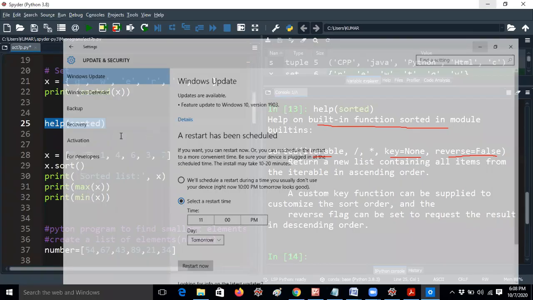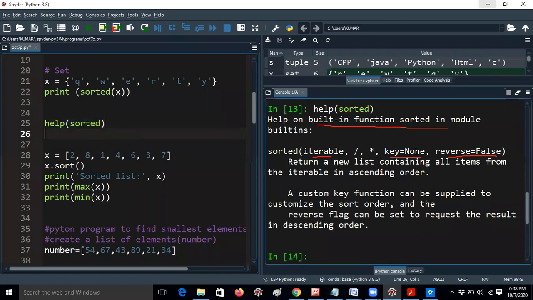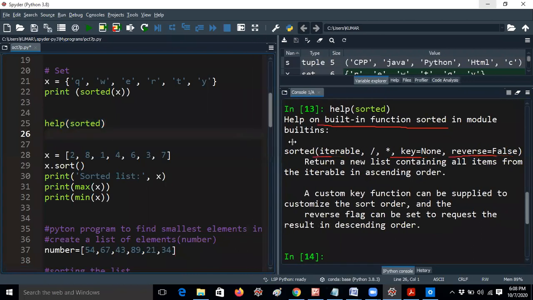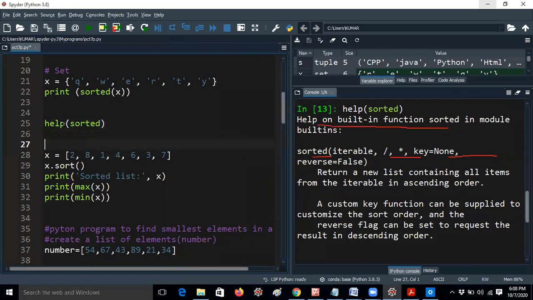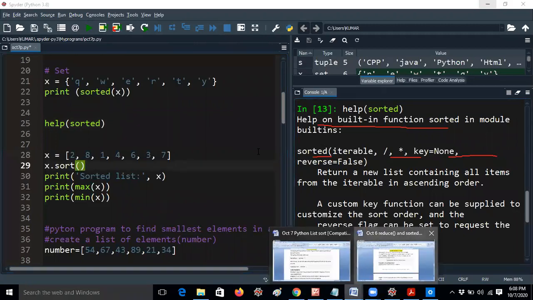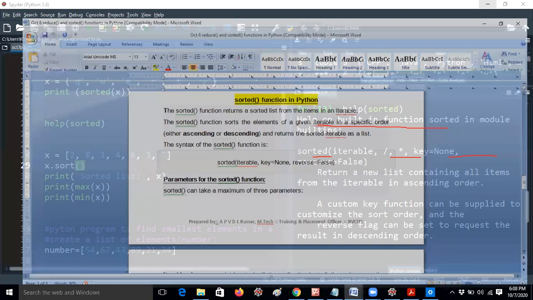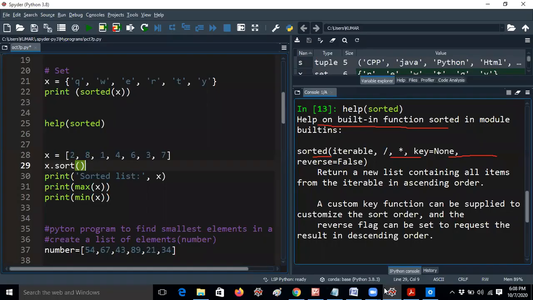Okay, so this is the sorted function. I think you already know this. Now let me move on. Because help is already a function, if you are getting any syntax error, you have to understand it. I am not a good programmer, so you should think that way. I'm just learning from the different things we have, and you can also learn the same. Whatever syntax you don't know, you should just go through the help function. Now I will move to this example.